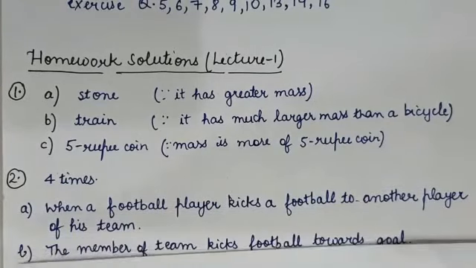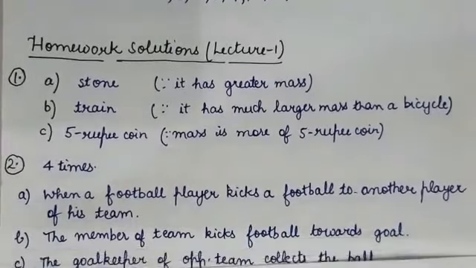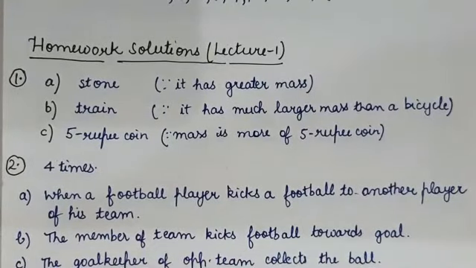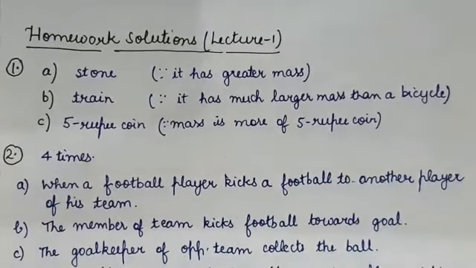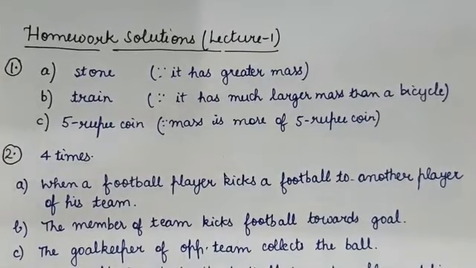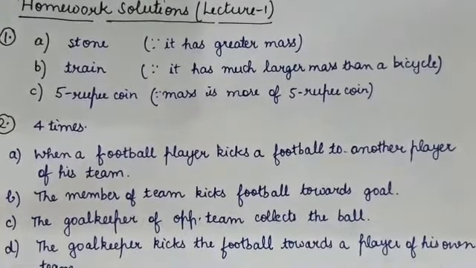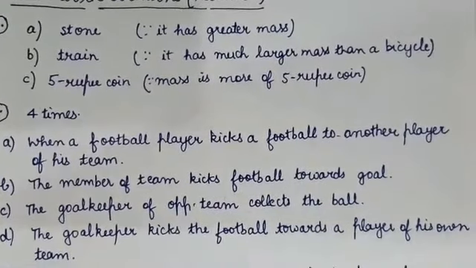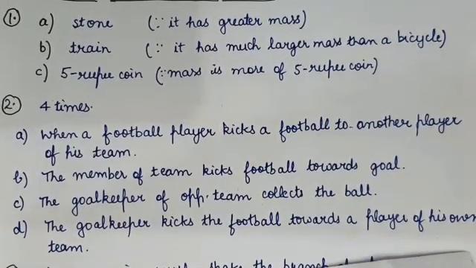How? Number 1, when a football player kicks a football to another player of his team. Number 2, when the member of the team kicks football towards goal. Number 3, the goalkeeper of the opposite team collects the ball. And number 4, the goalkeeper kicks the football towards a player of his own team. So this is question number 2.